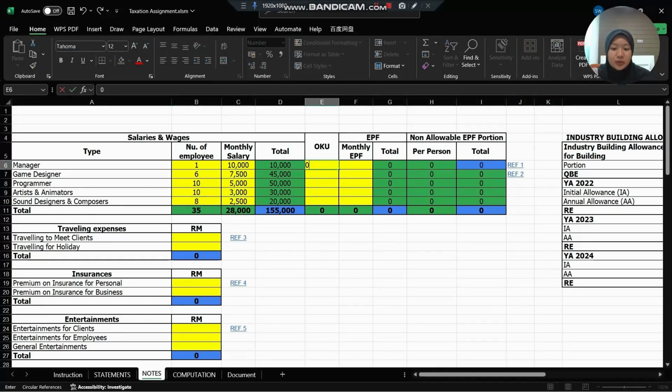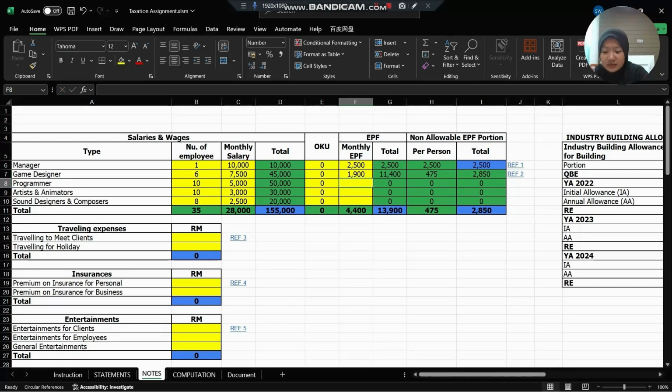We have no OKU employee, so monthly EPF for the manager is 2,500. For game designer is 1,900. For artists and animators 1,750. And the last one, sound designers and composers, monthly EPF is 500. So this is the total from this calculation. And then for traveling expenses, to meet client is 7,000. For holiday 4,000. So this is the total we got for traveling expenses.